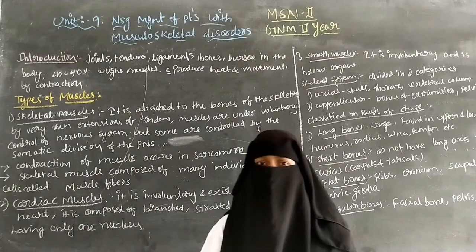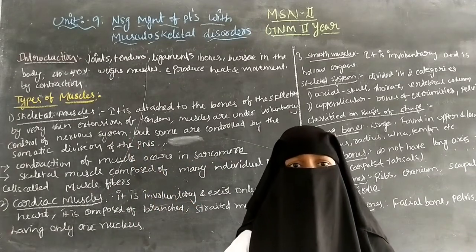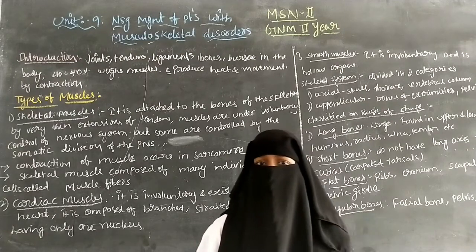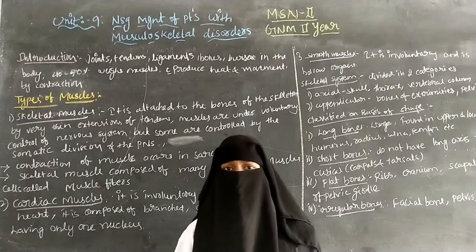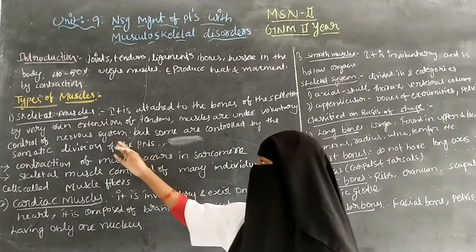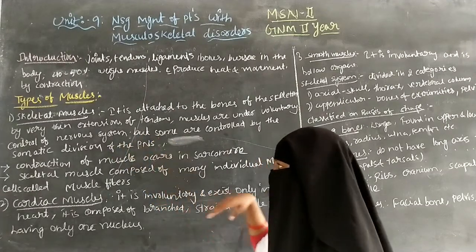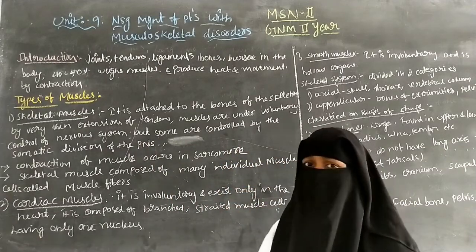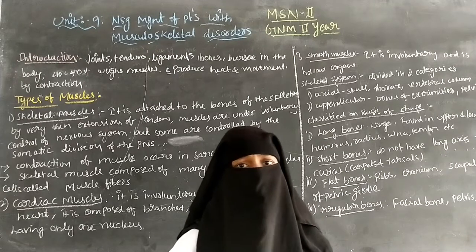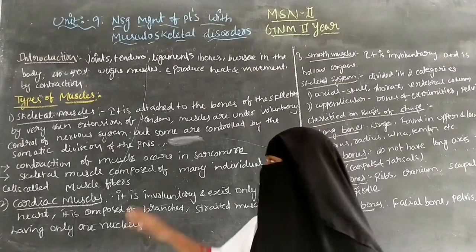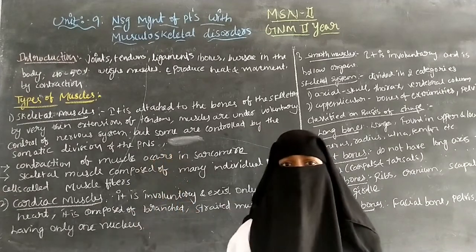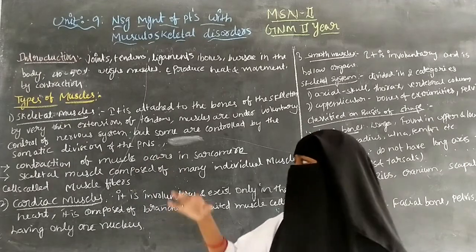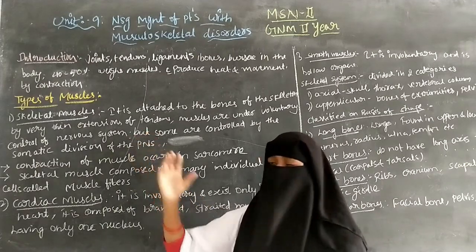Skeletal muscles are attached to the bone by the tendon. Voluntary action occurs in the skeletal muscles under the control of the nervous system, and some is controlled by the somatic division of the peripheral nervous system. The peripheral nervous system is situated outside of the brain and the spinal cord and helps with the movement of the skeletal muscles.